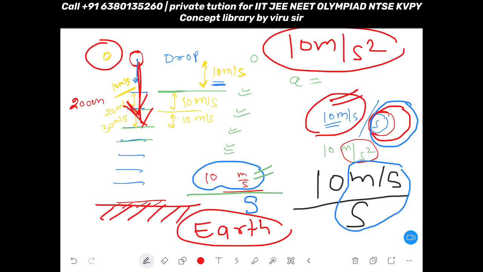This much is the acceleration offered by Earth to every object. Either one small coconut will fall, or the entire very big aeroplane will fall, or something else will fall, it does not matter. For every object, per second square.